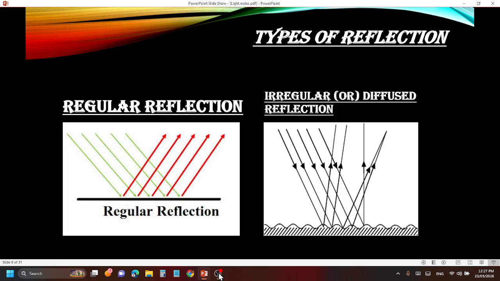Because of these irregularities, a parallel beam of light rays comes and hits, but gets reflected in different directions. See here, one line is going this way, one line is going parallel to that line, a third line is going somewhere else, and the fourth and fifth lines are meeting each other, while another is going totally different. This is because the irregularities are causing the directions to change. This is regular and diffuse reflection, so the types of reflection end here.